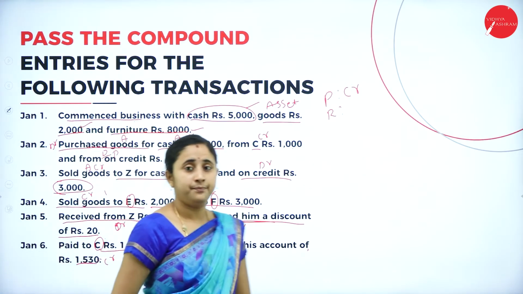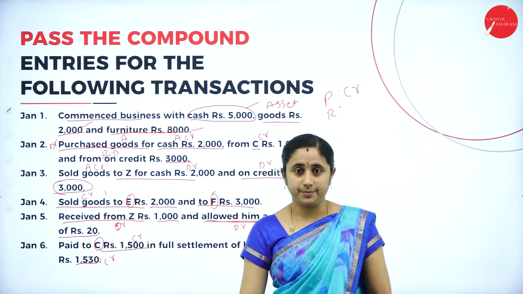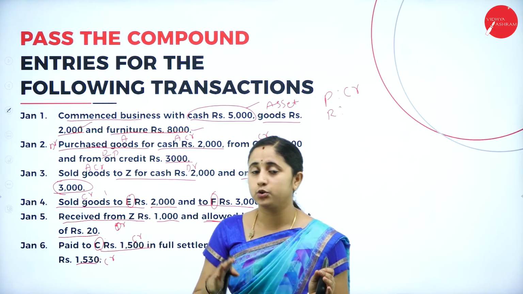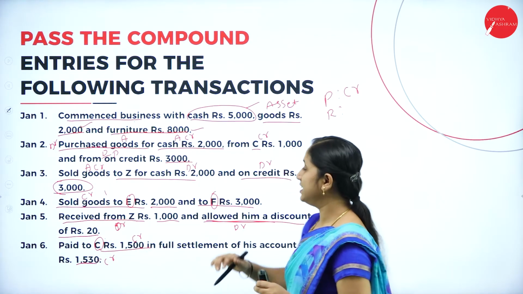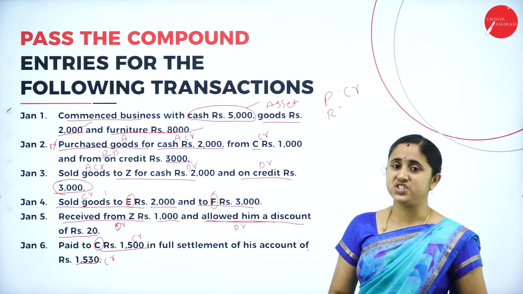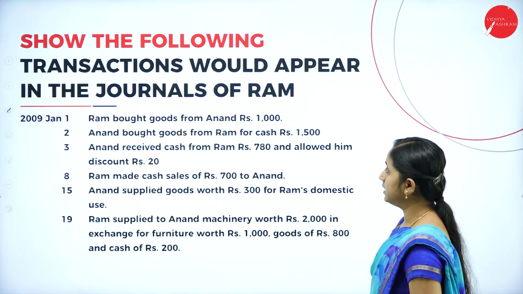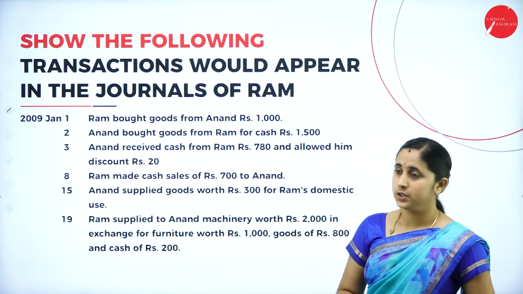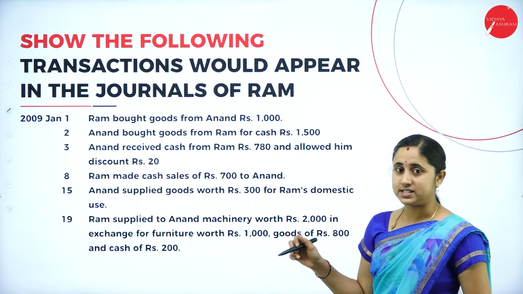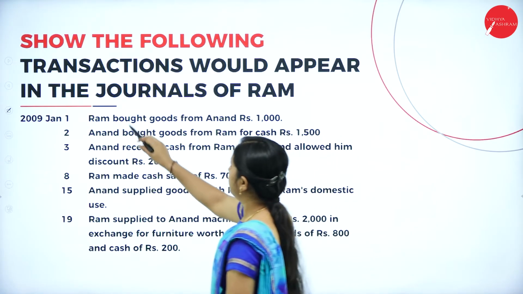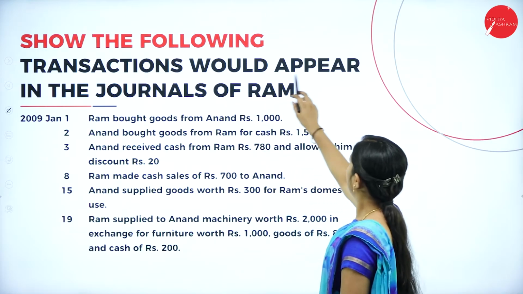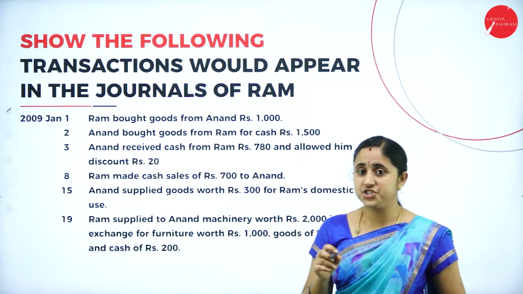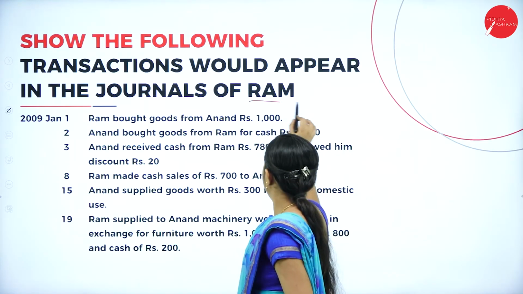This is about the first problem. You will need to identify which account this is and the rule for that account. So, it is easier for you to pass the journal entries. Here, another problem. It is homework for you. You just work it out. So, it is easier for you to understand the journal entry. Here, show how the following transactions would appear in the journals of Ram. So, you need to prepare the journal entries in the books of Ram.